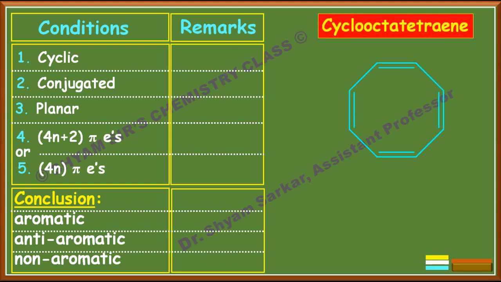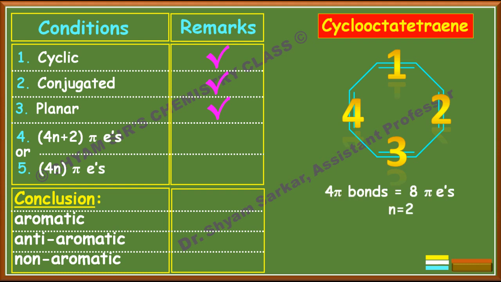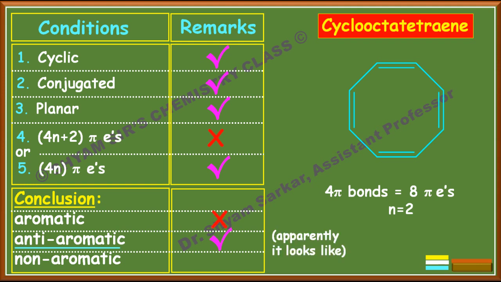So if you see the next molecule, cyclooctatetraene. This is COT, cyclooctatetraene. This molecule is cyclic and has conjugated double bonds. It looks like it is planar, and it has 1, 2, 3, 4 pi bonds, that means 8 pi electrons. So if you put the value of n equal to 2, then it matches 8 pi electrons, that means 4n pi electrons, the fifth criteria. So from this data you can say that it is an anti-aromatic compound.